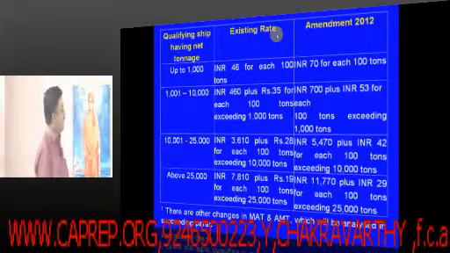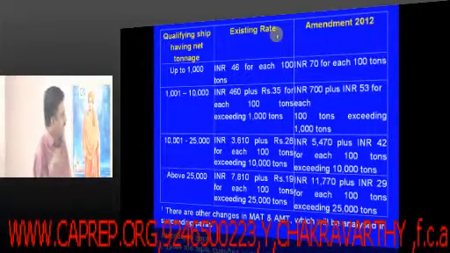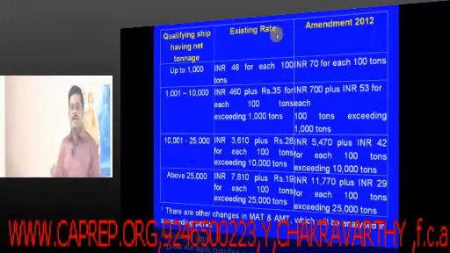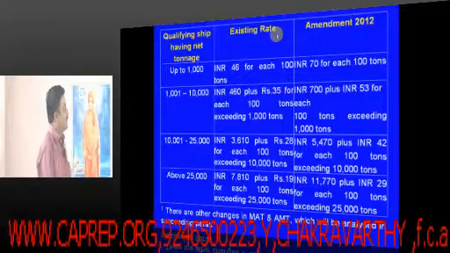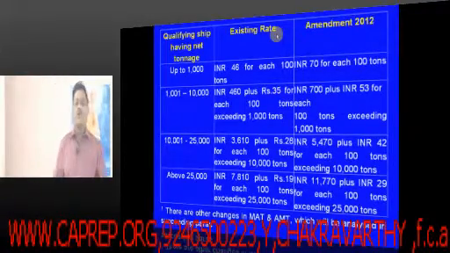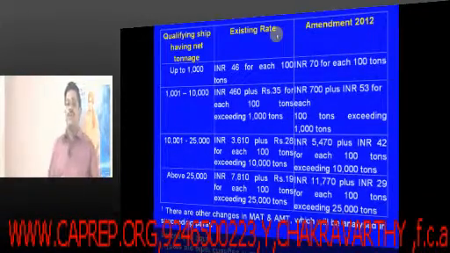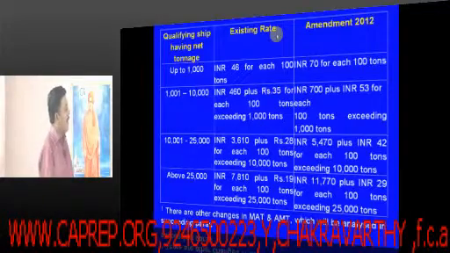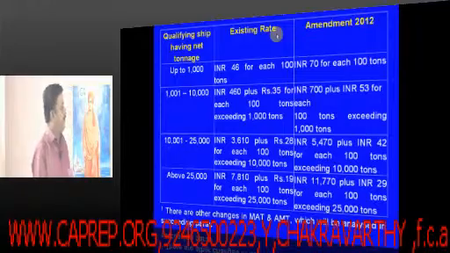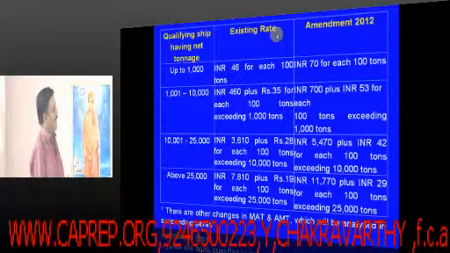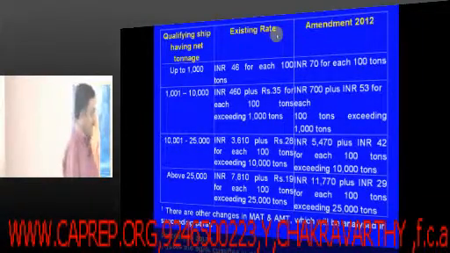Then friends, the next slab is 10,001 tons to 25,000 tons: rupees 5,470 plus rupees 42 for each 100 tons.